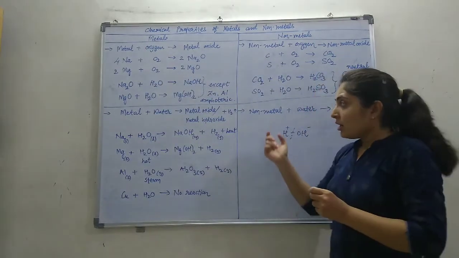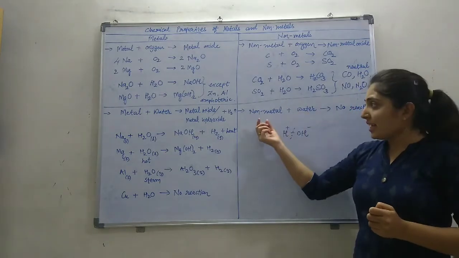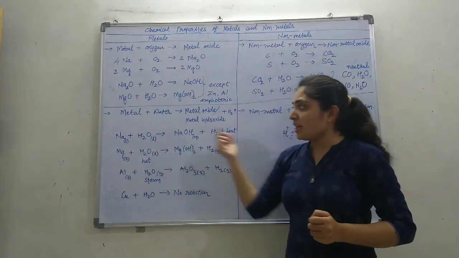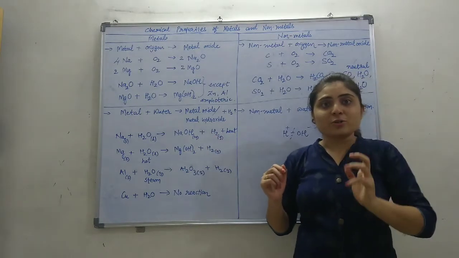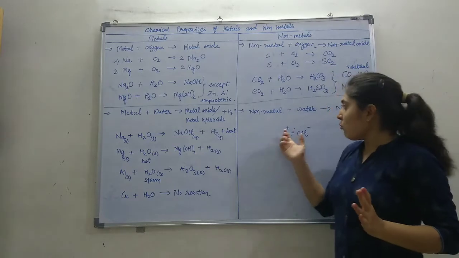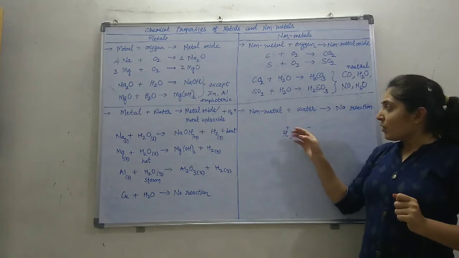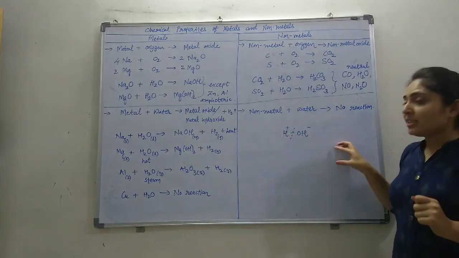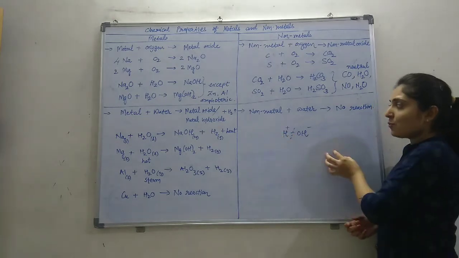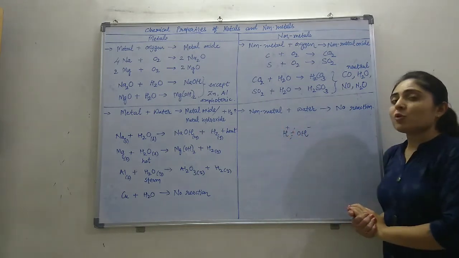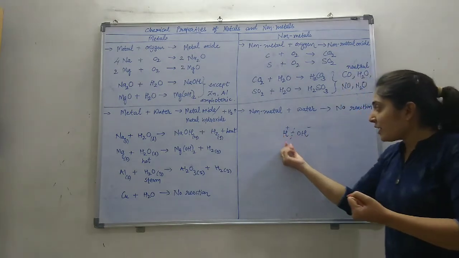Listen here. Whenever metal reacts with water, it displaces the hydrogen. Okay, the metal atom displaces the hydrogen, making the oxides or hydroxide, and this hydrogen is released as neutral hydrogen gas. In water, hydrogen is in the form of H plus and OH minus. Whenever hydrogen starts to release from water, it is released as a positive ion, H plus.